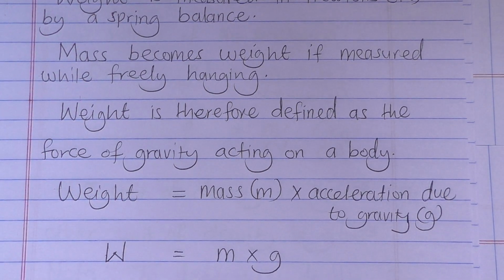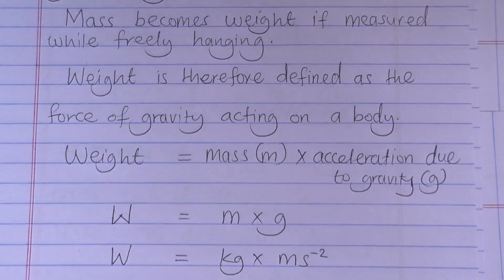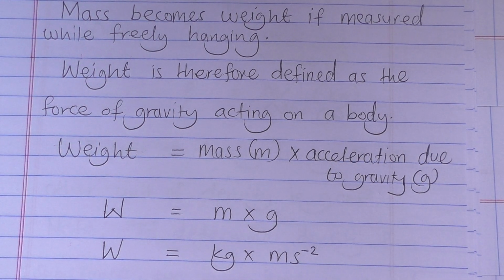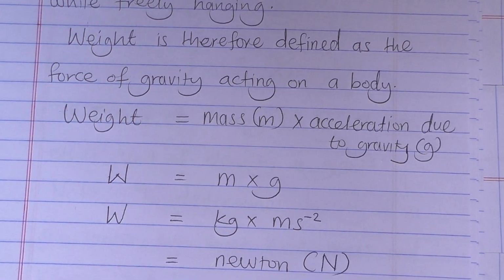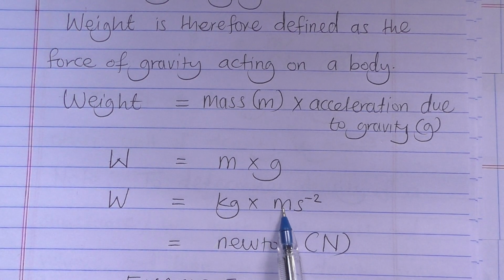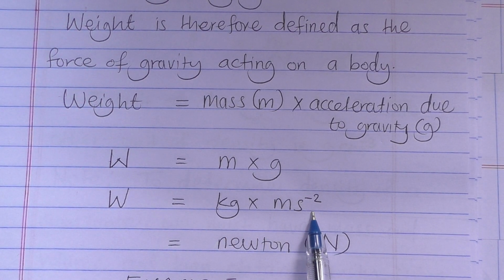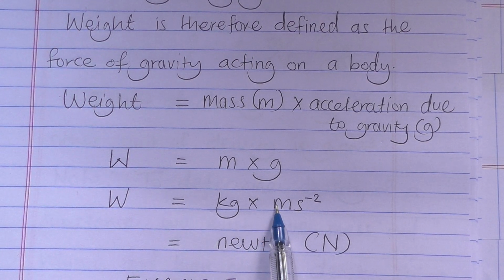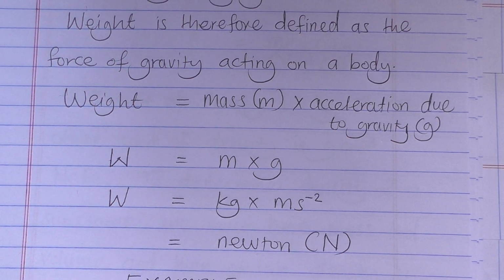Then, from the formula for weight, which is mass times acceleration due to gravity, we shall have the units derived. Mass is in kilograms, acceleration due to gravity is in meters per second squared. So 1 kilogram times 1 meter per second squared gives us 1 Newton.